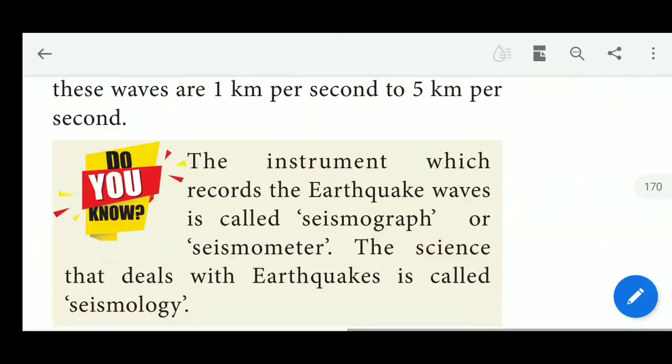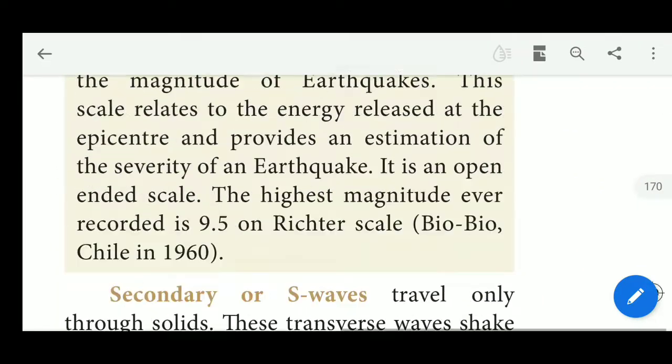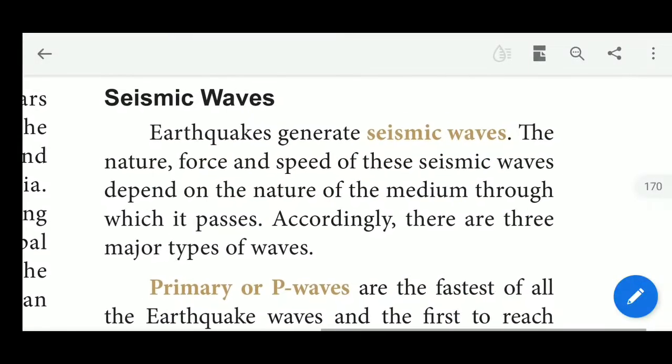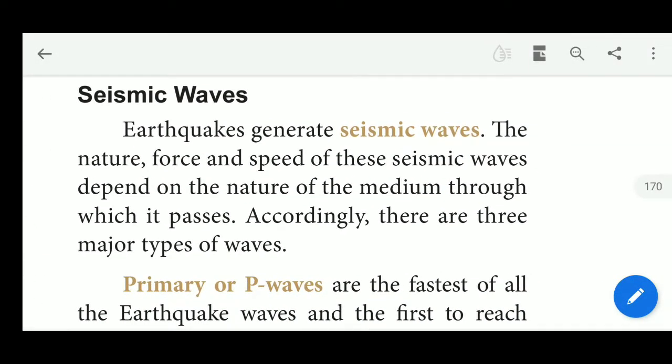And another one is the seismic waves. The seismic waves are waves of energy that travel through the earth's layers as a result of earthquakes. Results of earthquakes include volcanic eruptions and landslides.